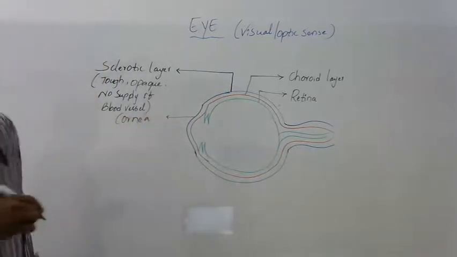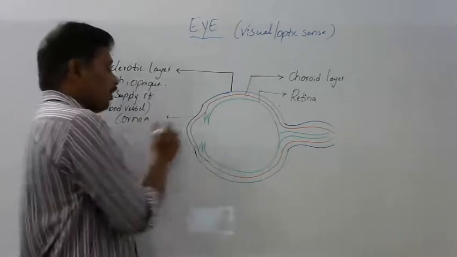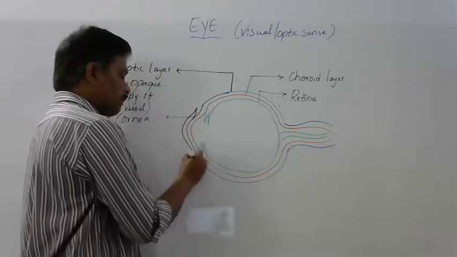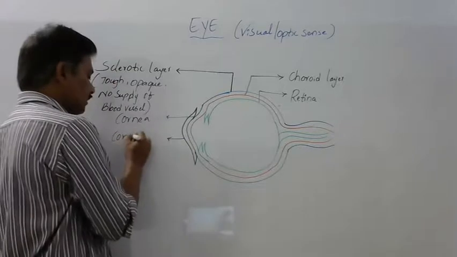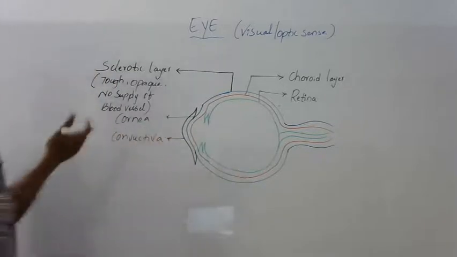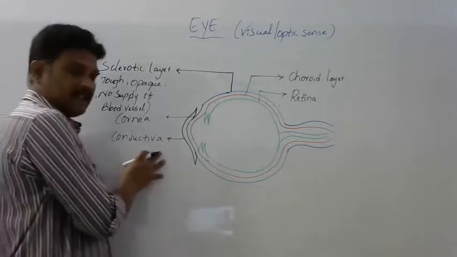The bulged part of the sclera at the front portion of the eye is called the cornea. This cornea is again covered by a transparent glossy layer called conjunctiva.